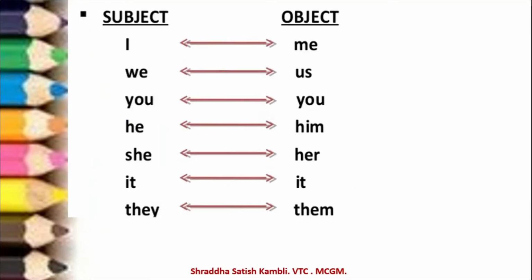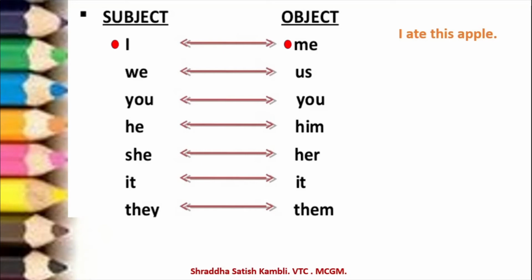So look at the first one. See, the subject is I. When the subject is I, the object will become me in the passive. So the subject, when it becomes the object, it will become me. Or you can say the other way around also. In a passive voice sentence, if it is me, then it will become I in the active voice. Okay, let us take this example, you will understand better. I ate this apple.